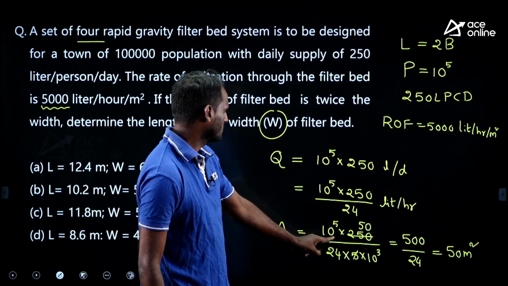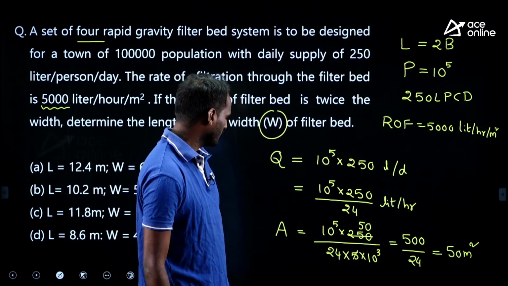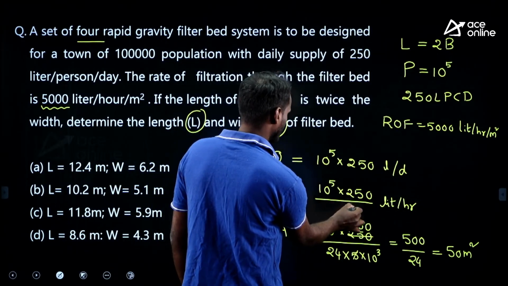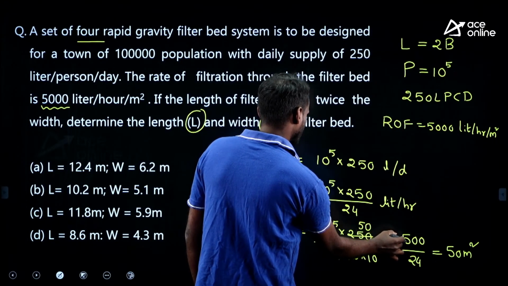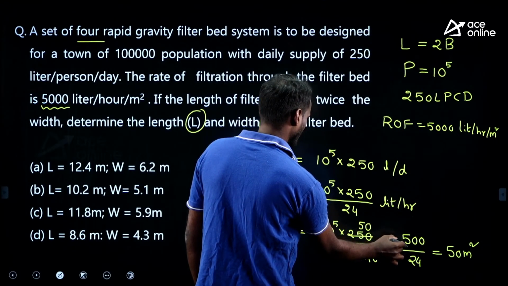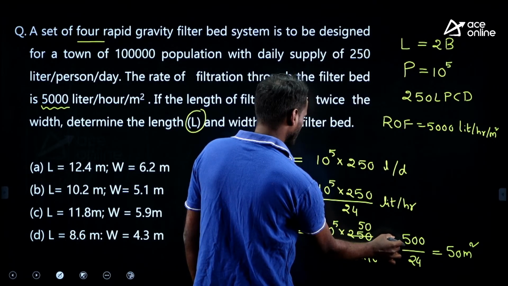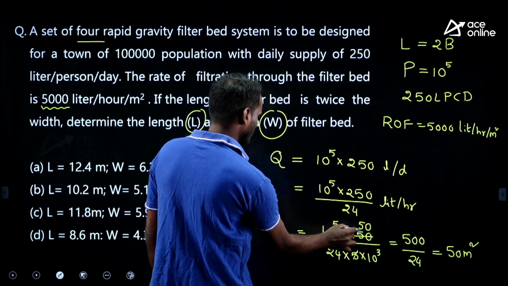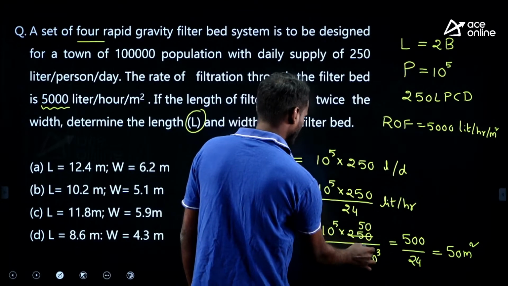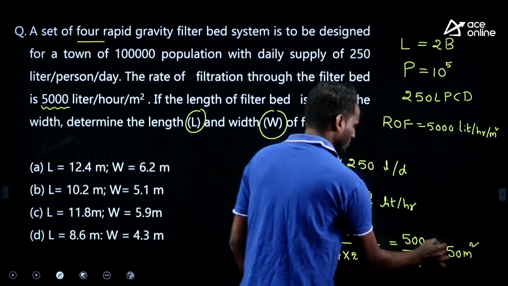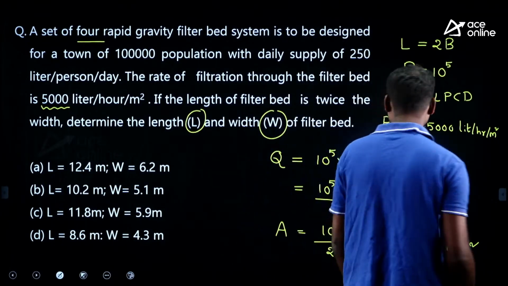Sorry, somewhere we made a mistake, right? The rate is 5000 liter per hour, 5 5s. Let me erase this.